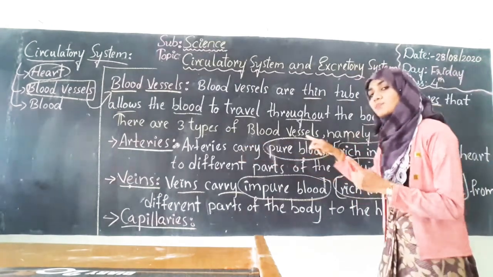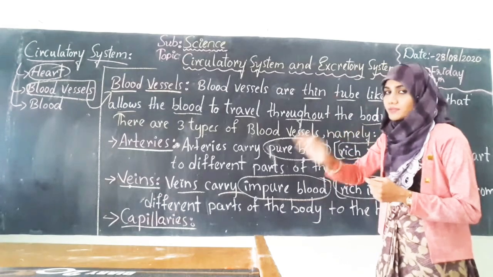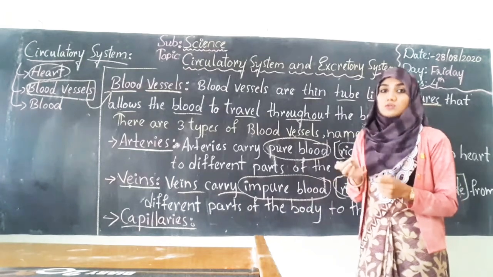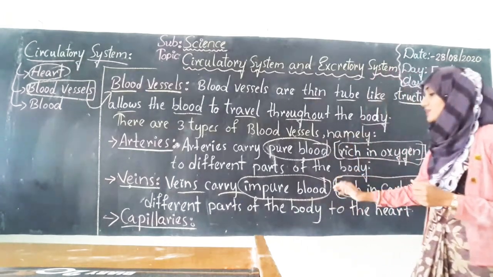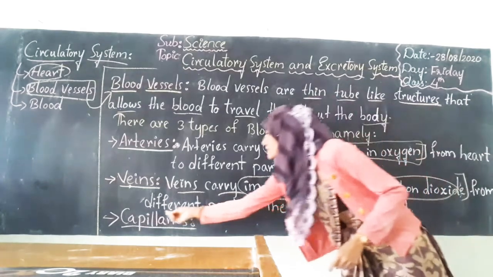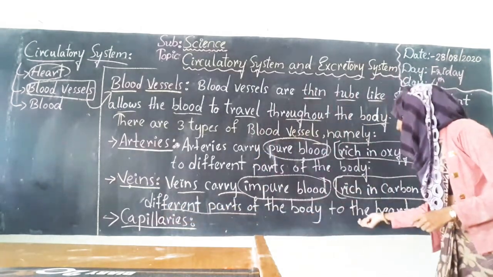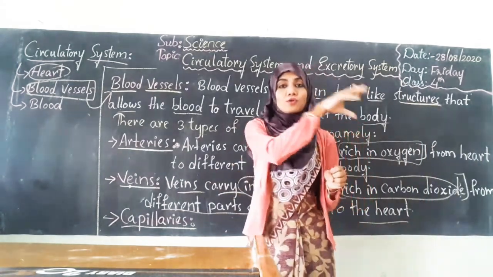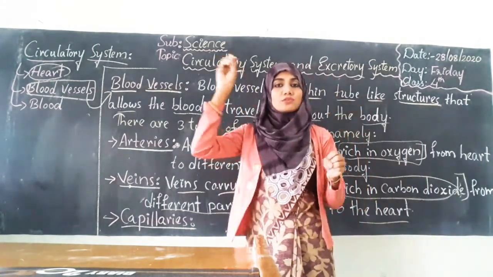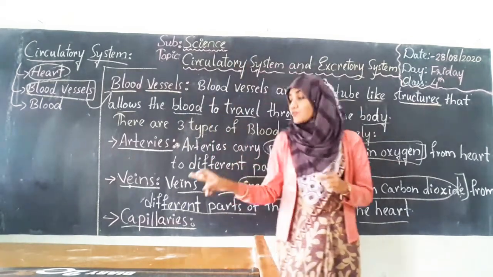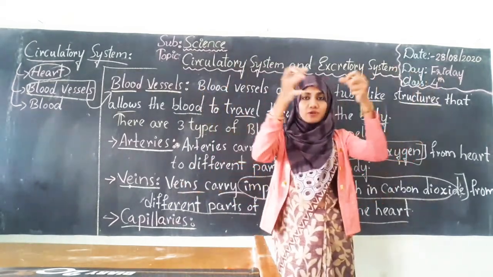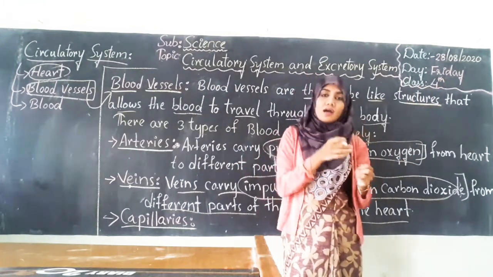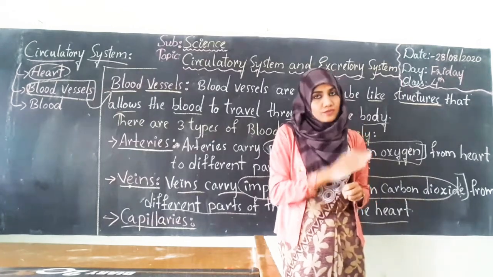So arteries will carry pure blood from the heart to different parts of the body, whereas veins will carry impure blood, ganda khun, from different parts of the body and send it back to the heart. So arteries supply pure blood to the body, whereas veins collect the impure blood from different parts of the body and send it to the heart to get filtered.